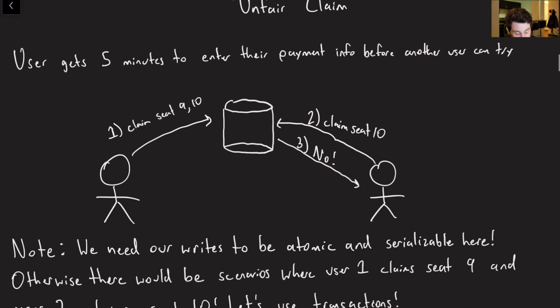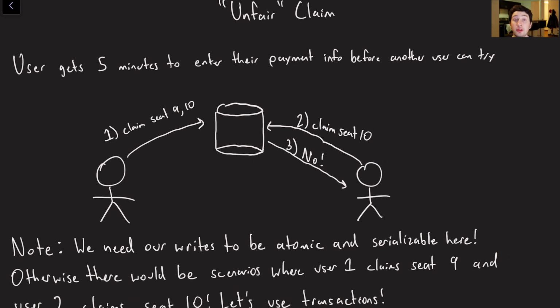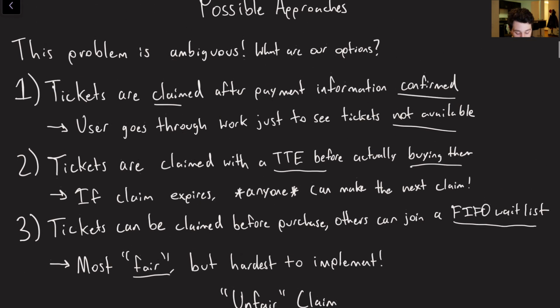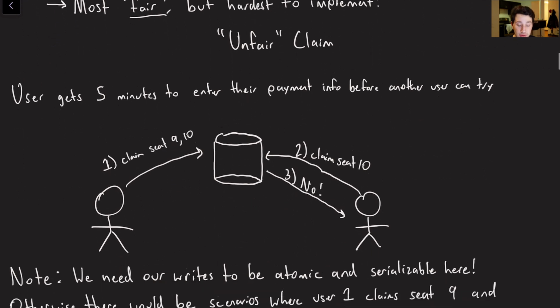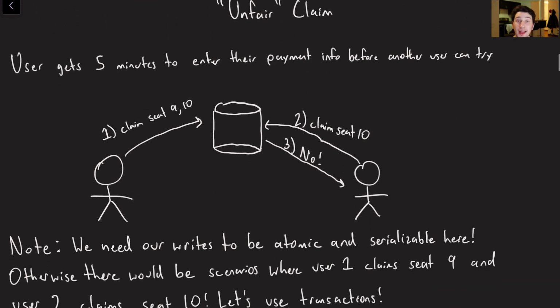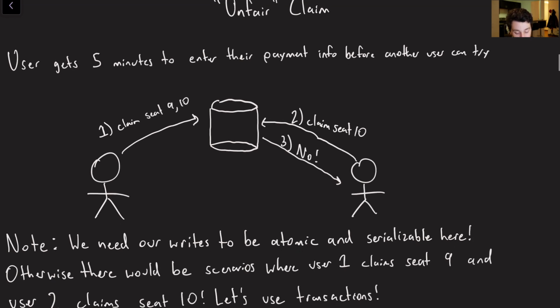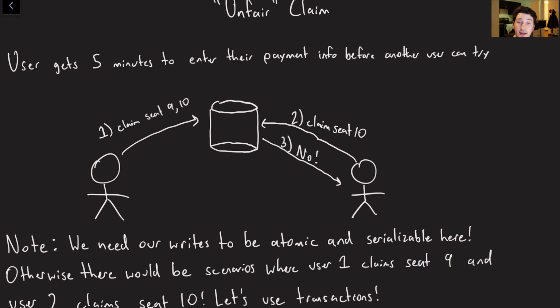So the first thing to actually discuss is this kind of unfair claim, right? Because I mentioned that option 3 was the quote-unquote fair one, so I'll call option 2 unfair, and I'm not going to cover option 1 because I think that for the purposes of a systems design video, it's pretty trivial.